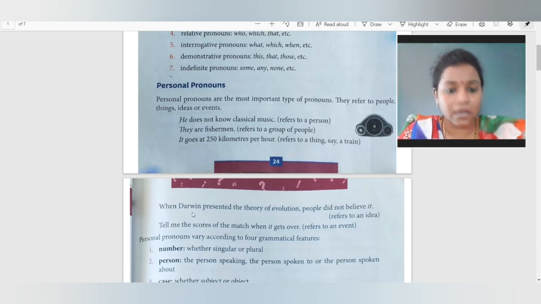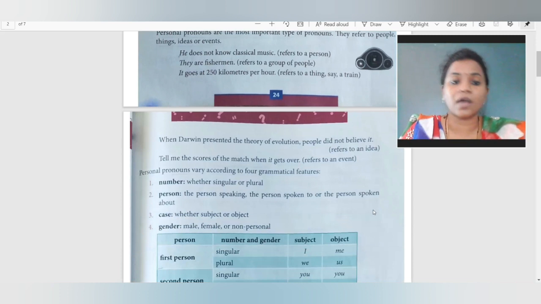When Darwin presented the theory of evolution, people did not like it. Now you will think that Darwin is the name of a person, then why is there it? But you have to read the sentence clearly. When Darwin presented the theory of evolution, people did not like it.